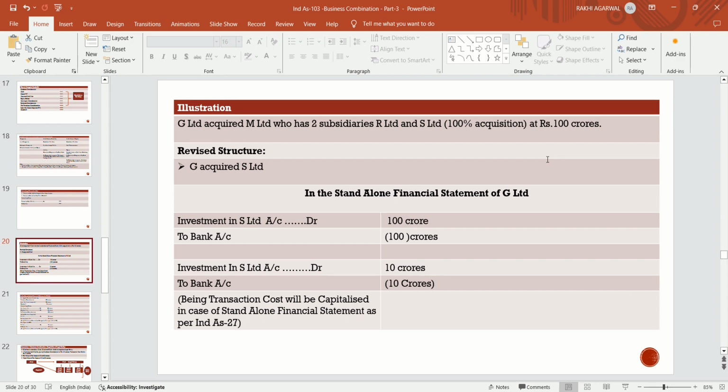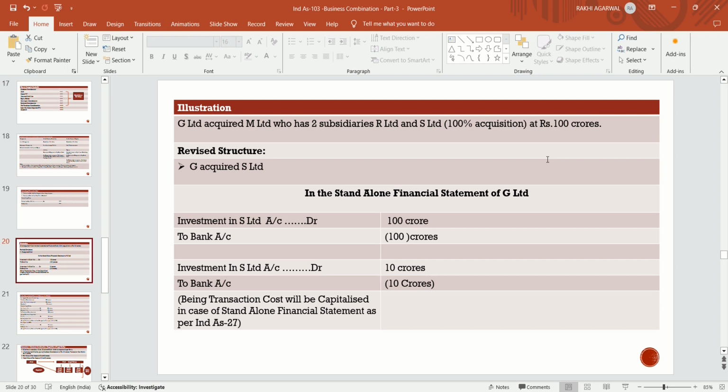And if it incurs any transaction cost, suppose a transaction cost of 10 crore, that transaction cost is to be capitalized in the standalone financial statement of G Limited in the value of the investment in S Limited. So it will make another entry, investment in S Limited account debit by rupees 10 crores to bank account, because this amount is related to the transaction cost which is incurred if the transaction happens.